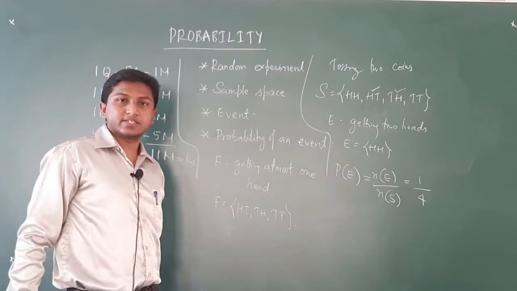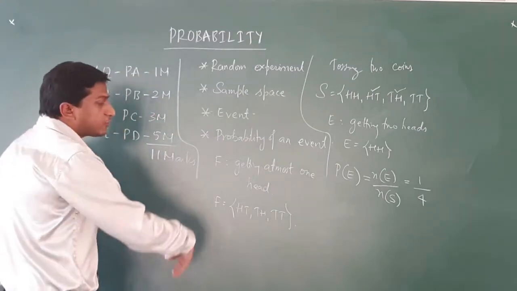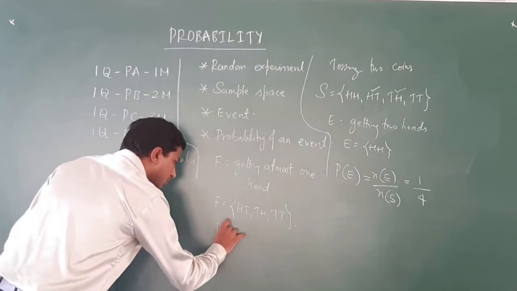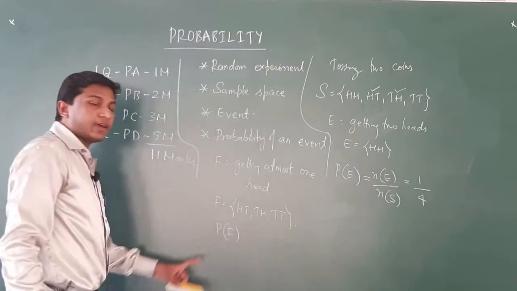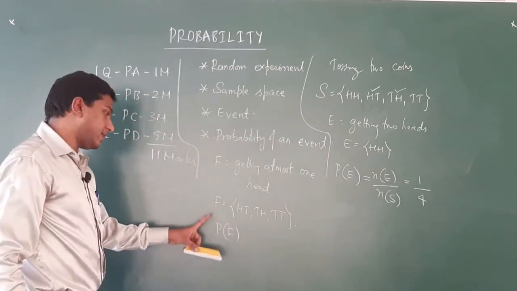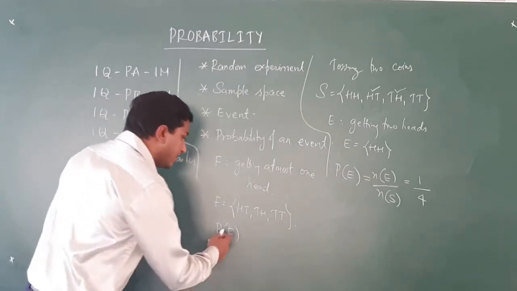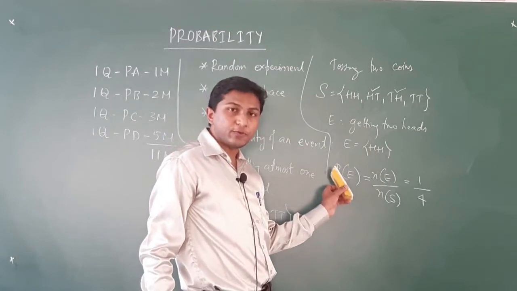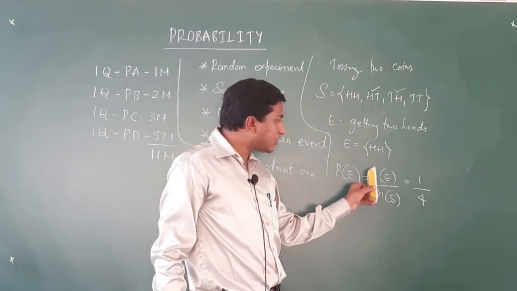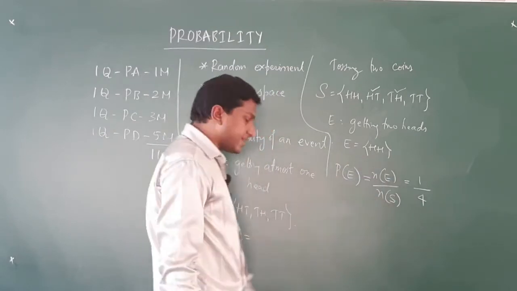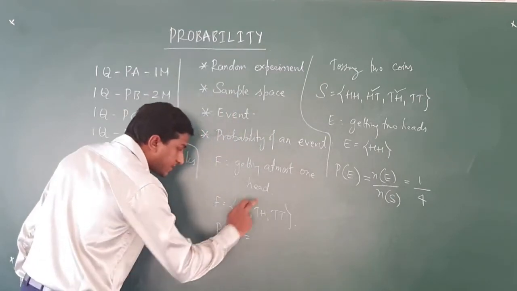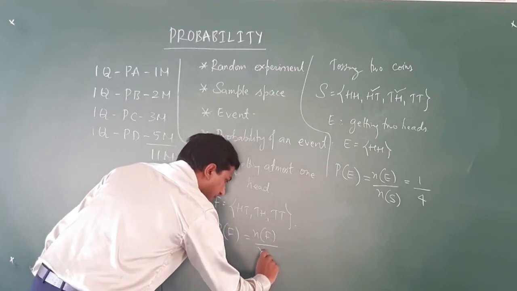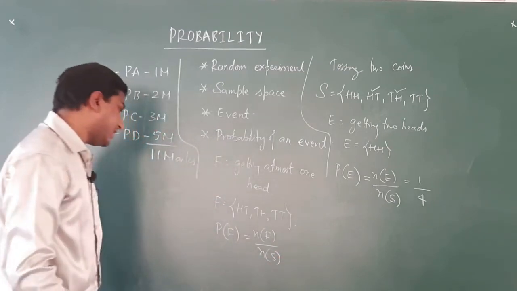So, this is set F. We have to find out the probability of event F, which can be denoted by P of F. Similar to P of E, which is N of E by N of S, P of F is N of F by N of S.